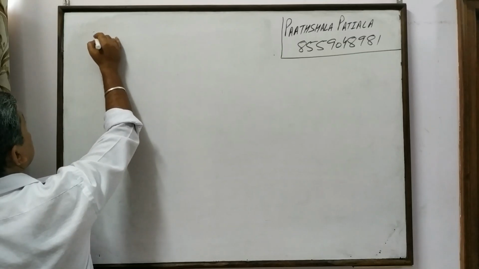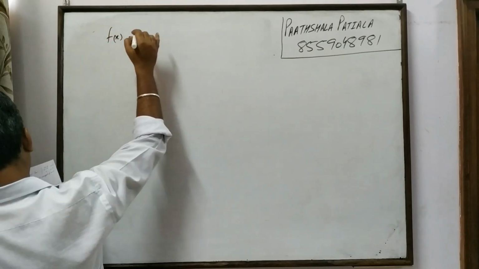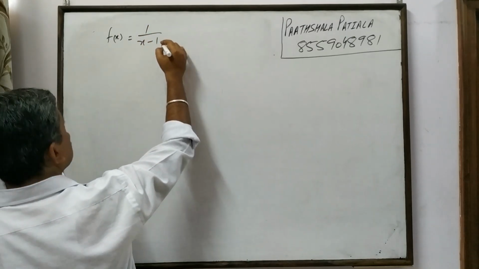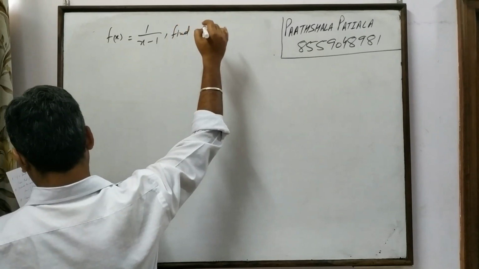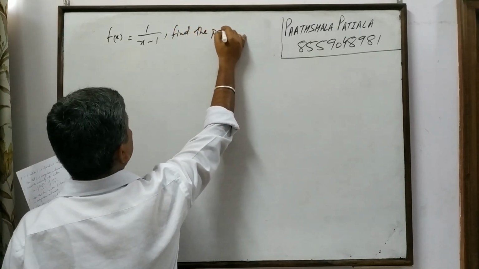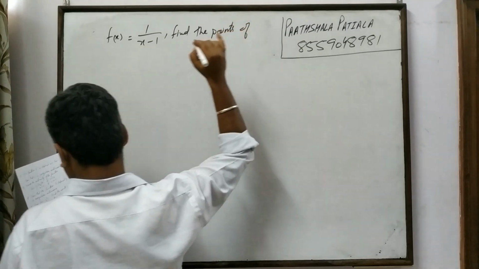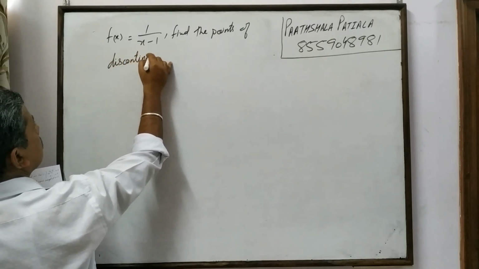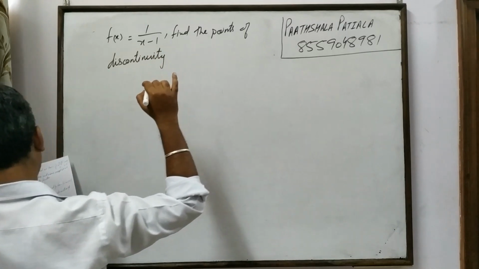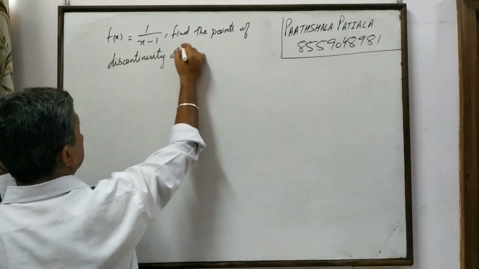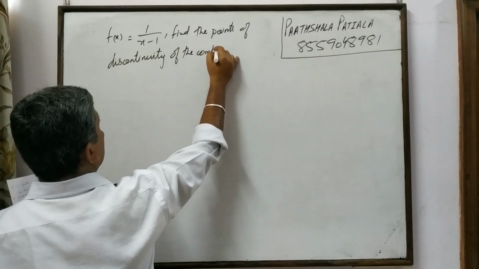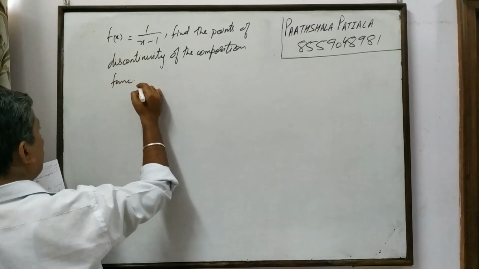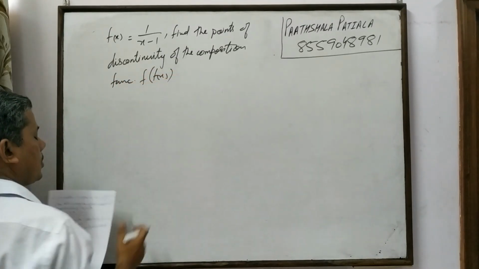Given f of x is equal to 1 upon x minus 1, find the points of discontinuity of the composition function f of f of x.